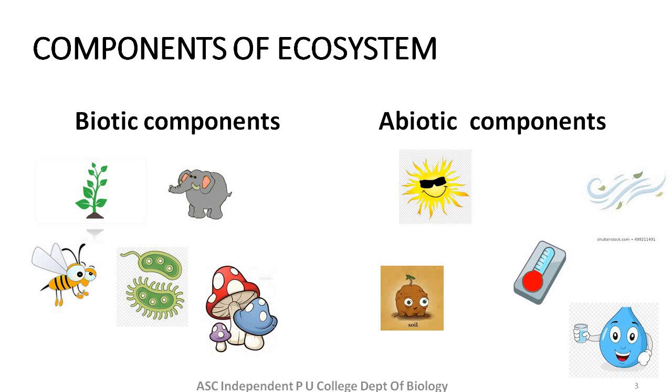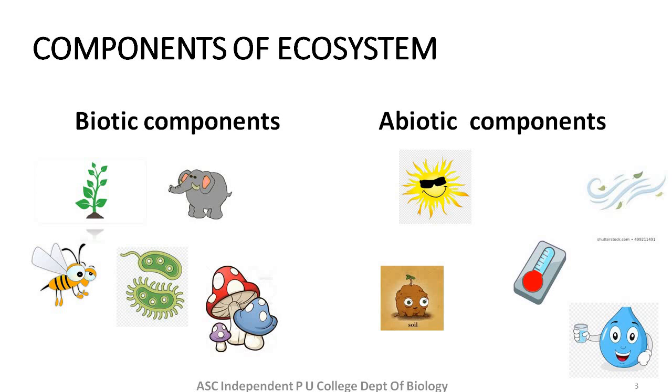The term biotic refers to life. So biotic components include all the living organisms. They include all the interdependent populations, for example, plants, animals, insects, bacterial forms, and fungal forms. All these living organisms are put under biotic components.